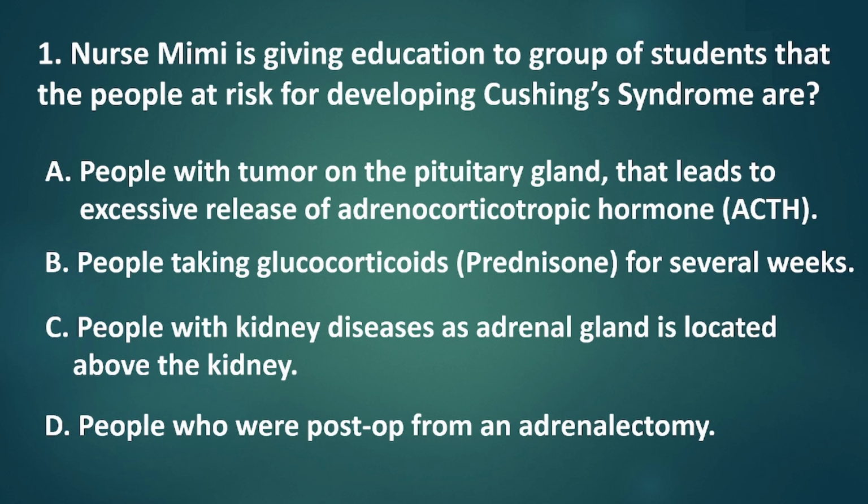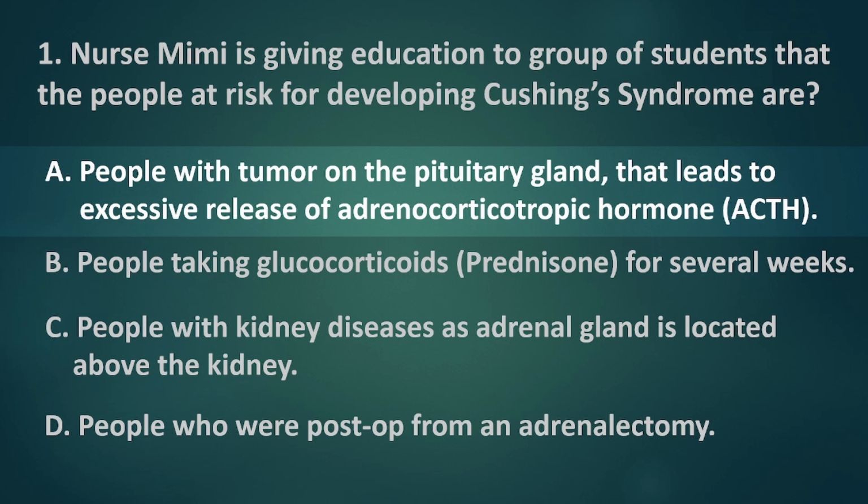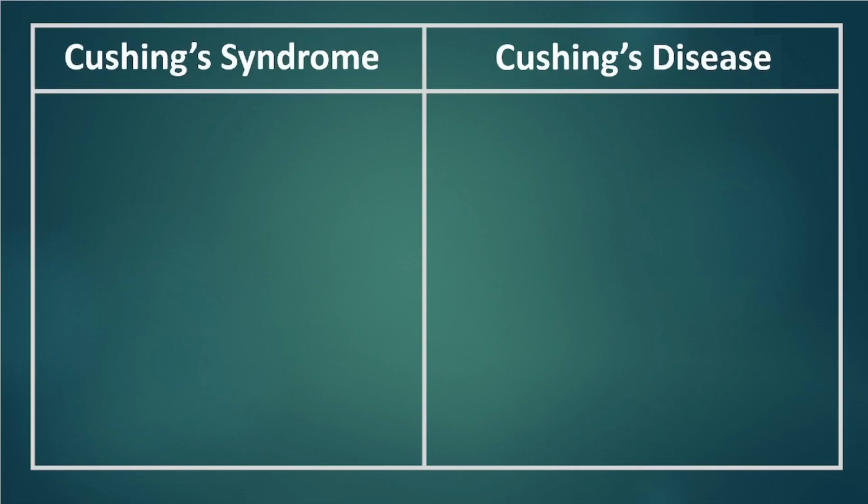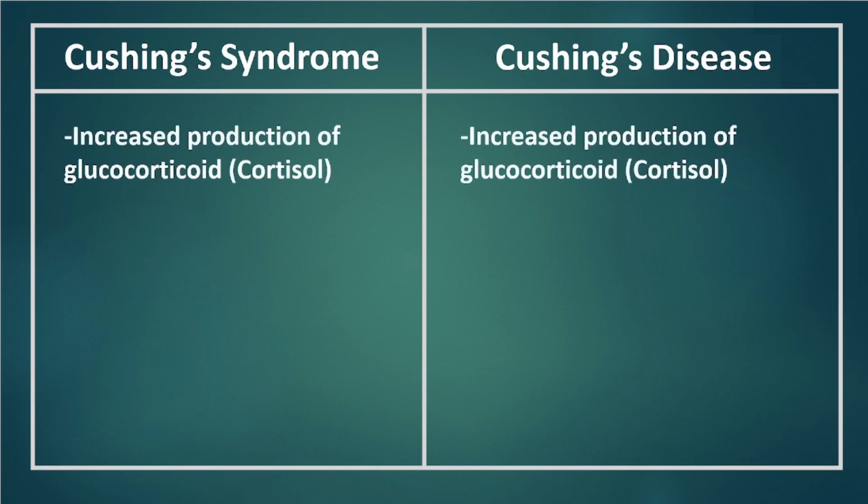Let's apply the process of elimination. Option A is referring to Cushing's disease. Don't be confused. Cushing's disease and Cushing syndrome are two different illnesses. Here is their comparison. They both involve increased production of the glucocorticoid cortisol. The only difference is their cause.